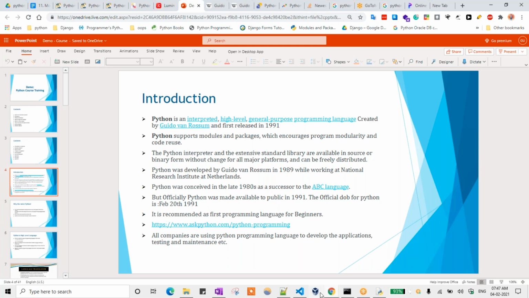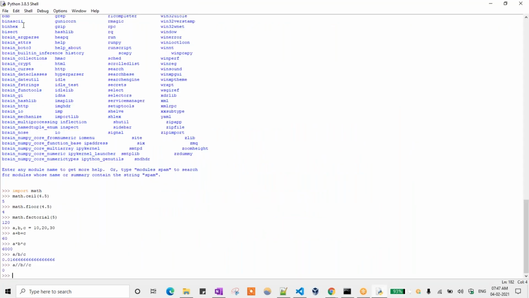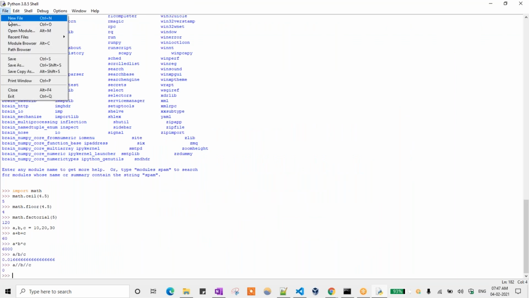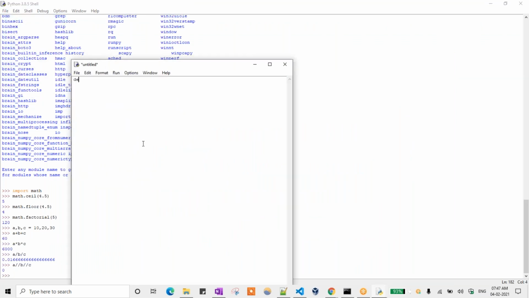Whatever code I am writing here, suppose I take one new file. Here I am writing sum of a comma b, and return a into b. So this is the function declaration. I need to call that particular function now. Print out sum of, and I am calling it with 1000 comma 2000.